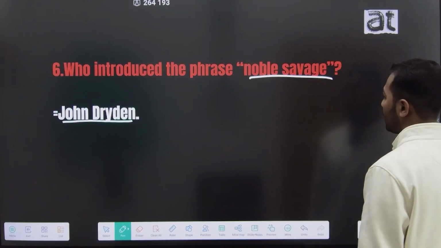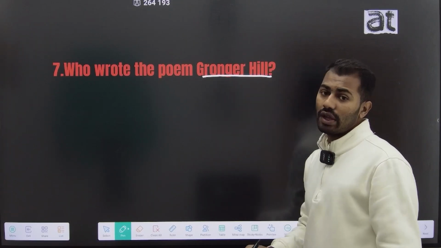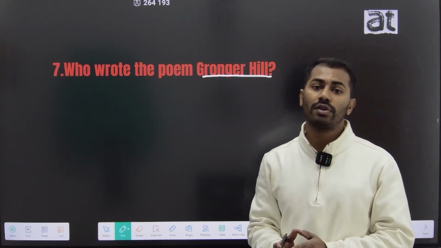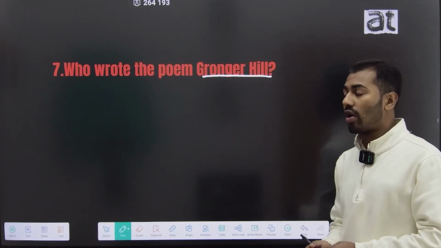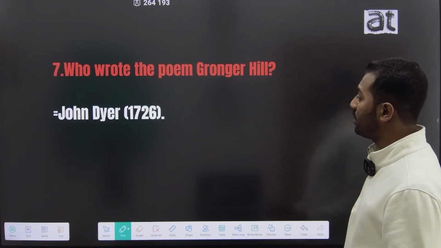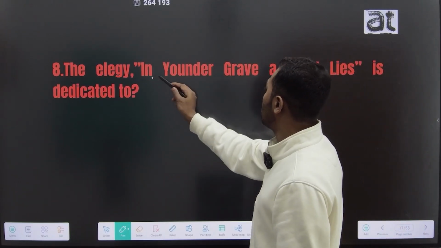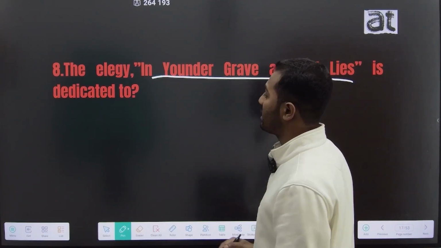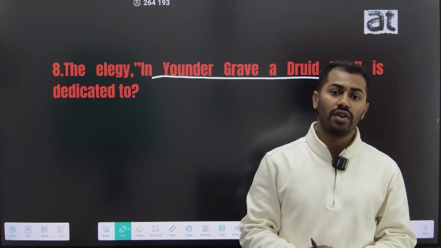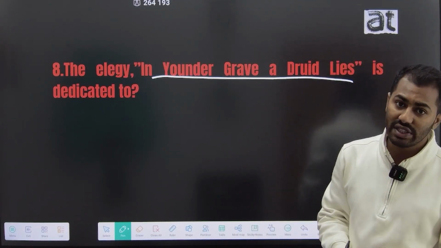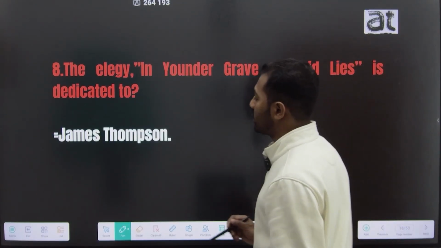The seventh question is, who wrote the poem Grongar Hill? The poem Grongar Hill is one of the most important poems of the 18th century, and it is written by John Dyer. The eighth question is, the elegy In Yonder Grave a Druid Lies is dedicated to whom? This elegy is dedicated to his beloved friend James Thomson.